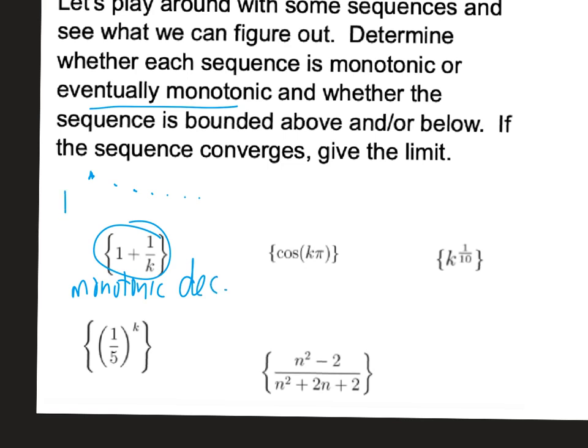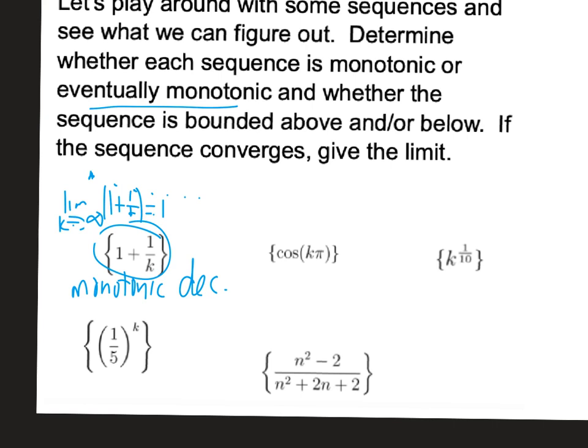And then the limit as k goes to infinity is 1, not infinity. As k goes to infinity, 1 plus 1 over k is equal to 1. So that one will converge. And we are bounded below for that one. We are also bounded above since we start at 2, so I would say we're bounded overall.